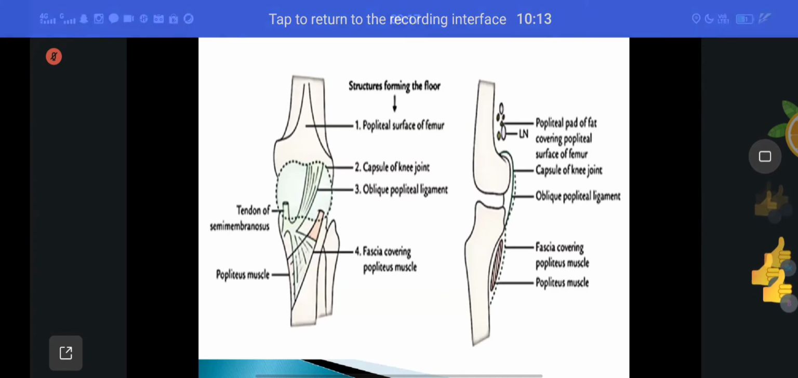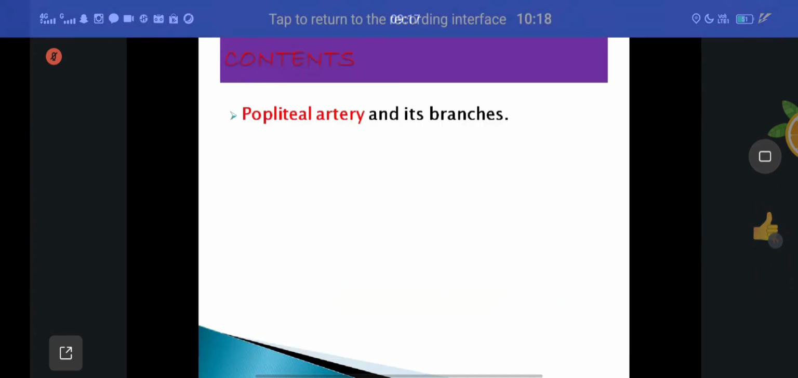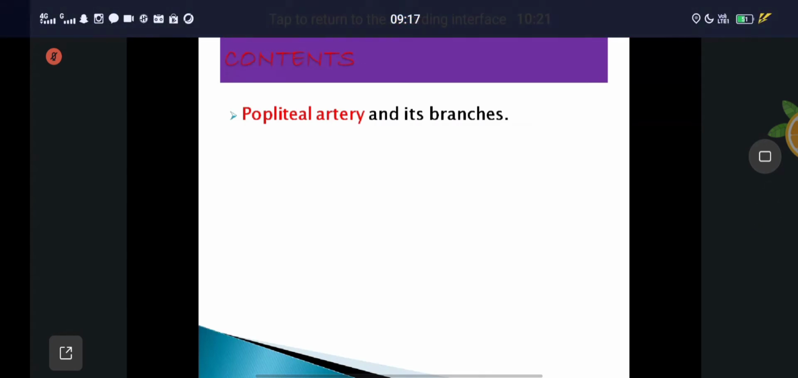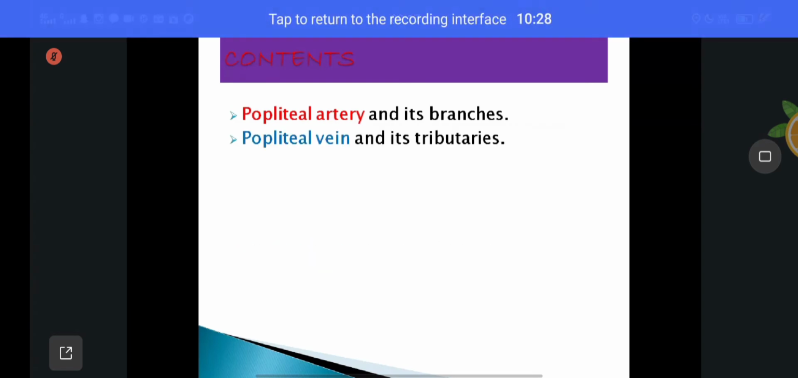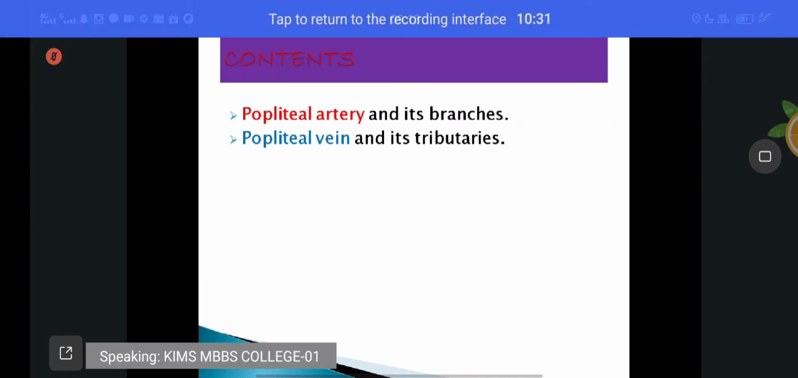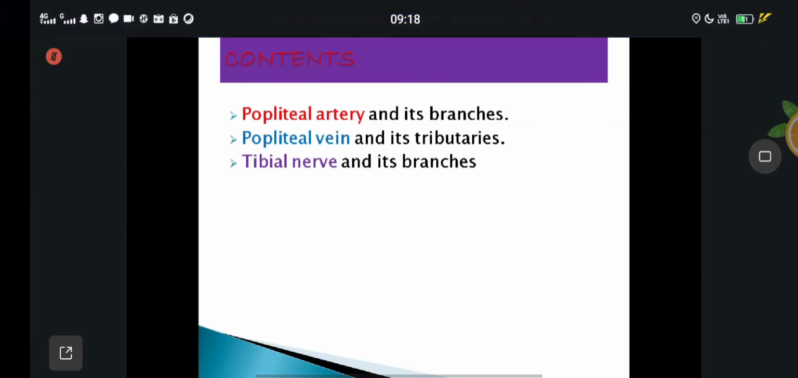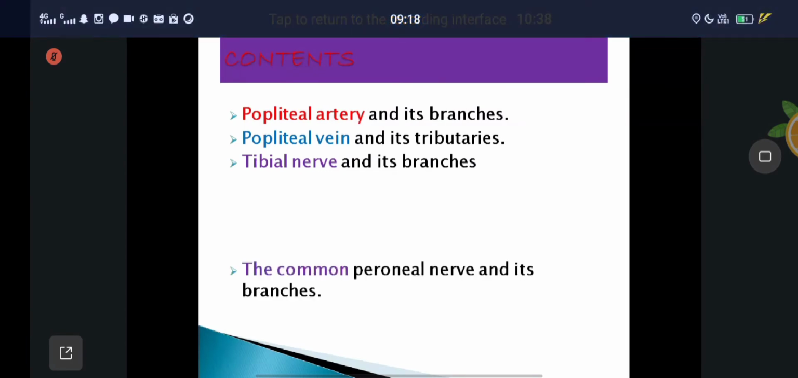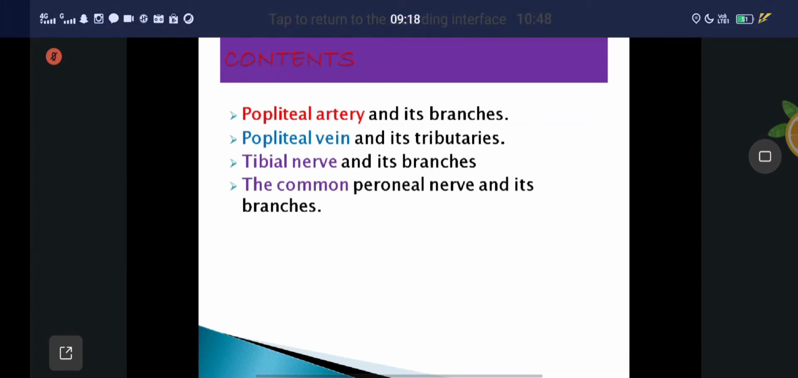Yes. Next, coming to the contents of the popliteal fossa. The contents are the popliteal artery and its branches, the popliteal vein and tributaries, the tibial nerve and its branches, and the common peroneal nerve and its branches. That means the sciatic nerve in the popliteal fossa divides into two branches: the tibial nerve as well as the common peroneal nerve.